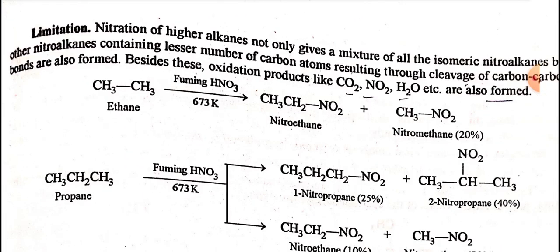Limitation of this reaction: nitration of higher alkanes not only gives a mixture of all the isomeric nitroalkanes, but other nitroalkanes containing a lesser number of carbon atoms, resulting through cleavage of carbon-carbon bonds, are also formed. Besides these, oxidation products like CO2, NO2, H2O are also formed. Ethane, when treated with fuming HNO3, gives nitroethane and nitromethane. Propane, when treated with fuming HNO3, gives 1-nitropropane and 2-nitropropane in 25% and 40% yield, and nitroethane in 10% yield, nitromethane in 20% yield.